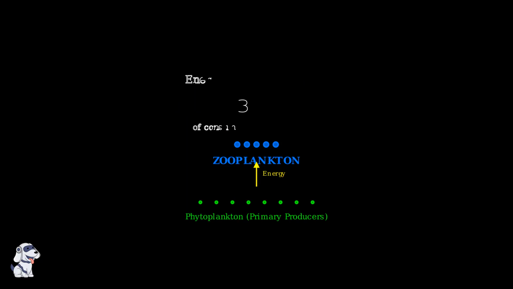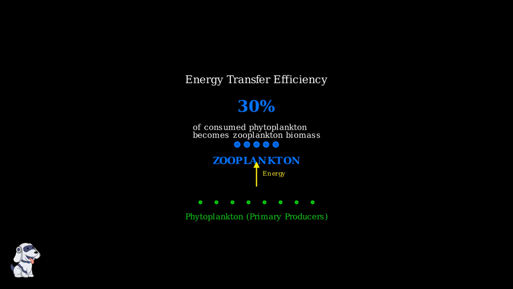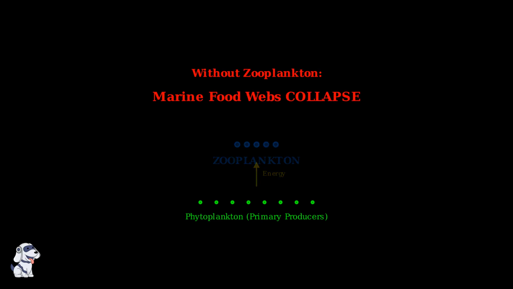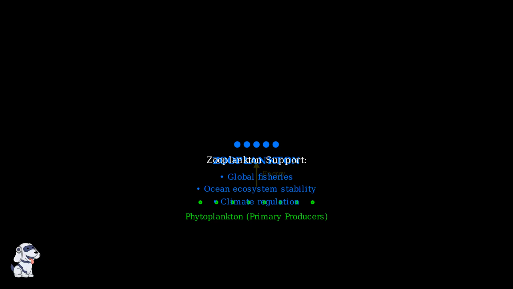The efficiency of this energy transfer is remarkable. Zooplankton can convert up to 30% of the phytoplankton they consume into their own body mass, making them incredibly efficient at moving energy up the food chain. Without zooplankton, this entire system would collapse. They are irreplaceable because they're the only organisms that can efficiently bridge the size gap between microscopic phytoplankton and larger marine animals. This critical role makes zooplankton one of the most important groups of organisms on Earth.